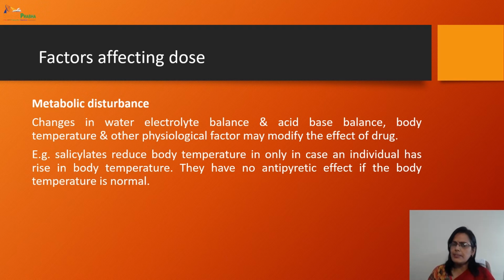You can take the example of salicylic acid, which reduces body temperature only in an individual who has a rise in body temperature. It has no antipyretic effect if the body temperature is normal. So this is one factor which reflects metabolic disturbance.